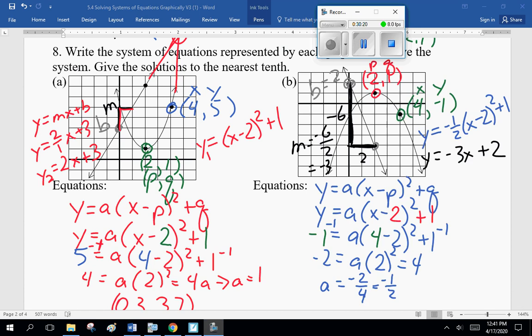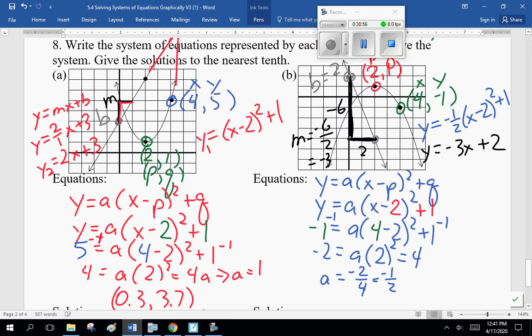All right. So, my coordinates for my vertex P and Q are 2 and 1. So I got y equals a times x minus 2 squared plus 1. I have a value of 4 and minus 1, which gave me an a value of minus a half, which makes sense. If you look at the vertex, I go over 1 and down, which looks like a half. I go over 2 and down 2 instead of 4, or half. So minus a half looks good. Then my b value is 2, and my m is down 6 and over 2, so minus 6 halves, or minus 3, which gives me the equation y equals minus 3x plus 2.